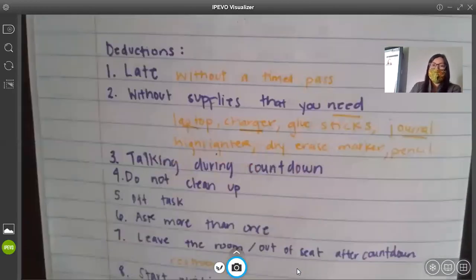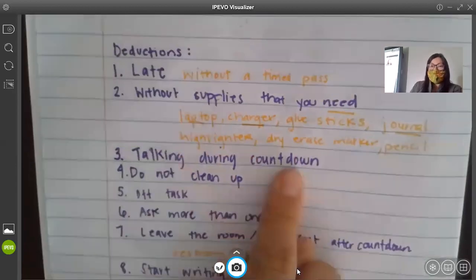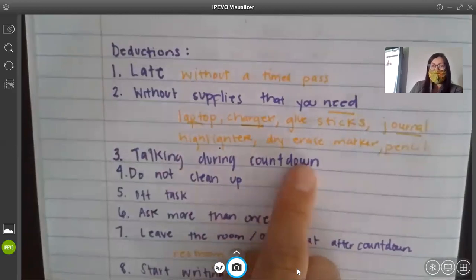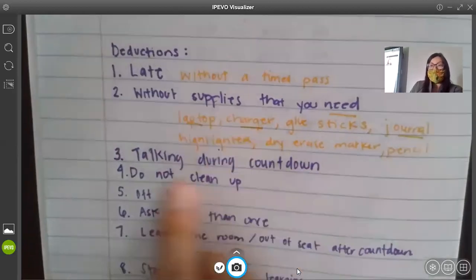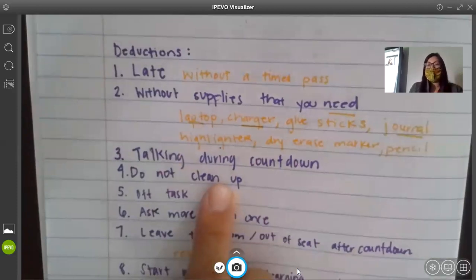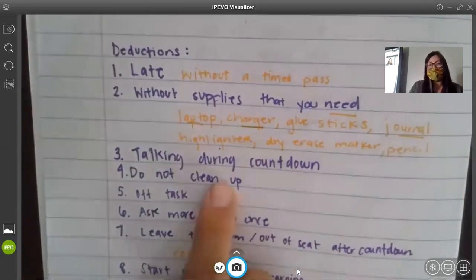We talked about this one. If you're talking during the countdown, after the countdown, like once I've counted, this is only during the countdown. If you don't clean up, like you leave a water bottle or a cup or laptop, backpack, and you don't pick it up. So if you leave and you're like, oh yeah, I forgot my stuff, you come back, it's all good. If you're on your mind, maybe you'll see it, take a picture, send it to you. But if you don't ever clean up by the end of the day, that would be points deducted.